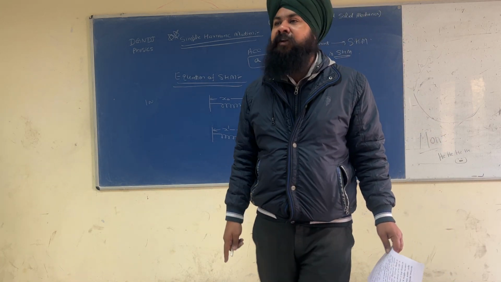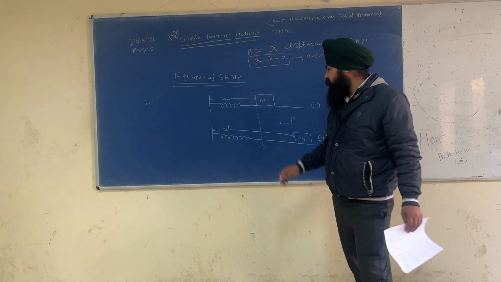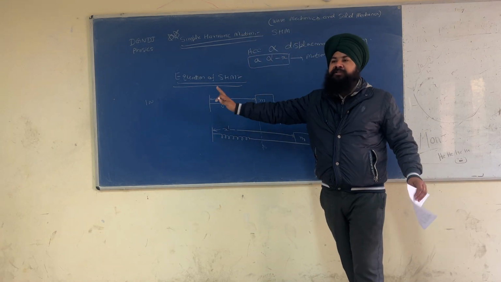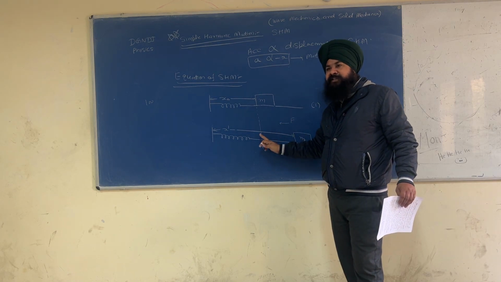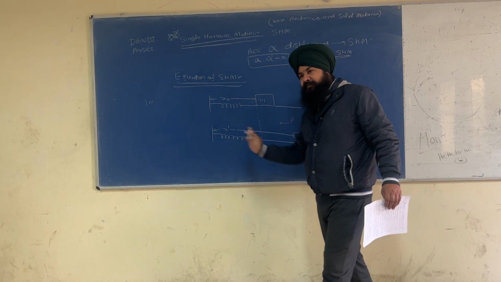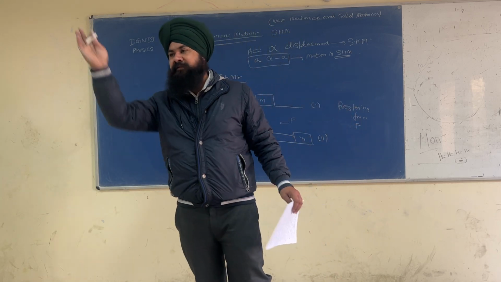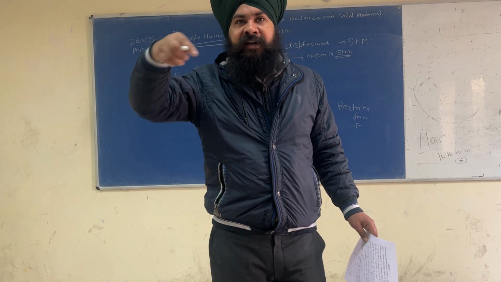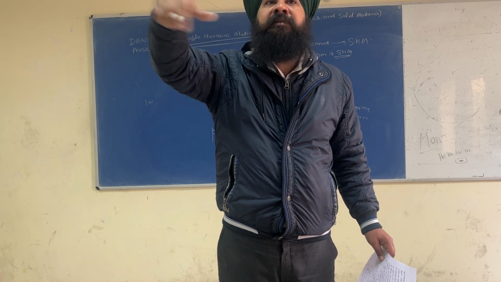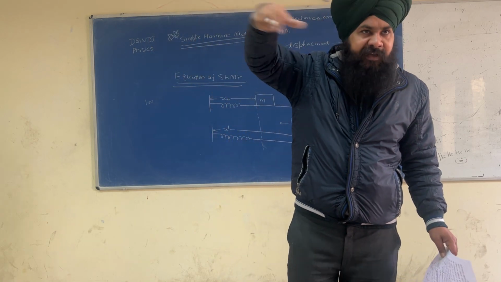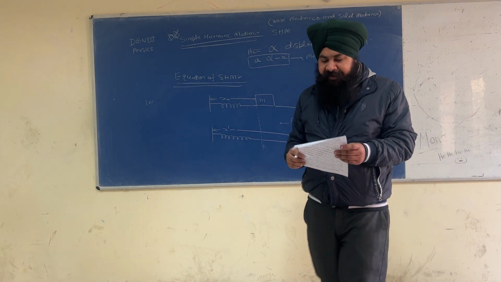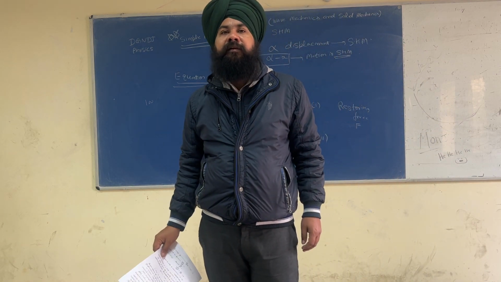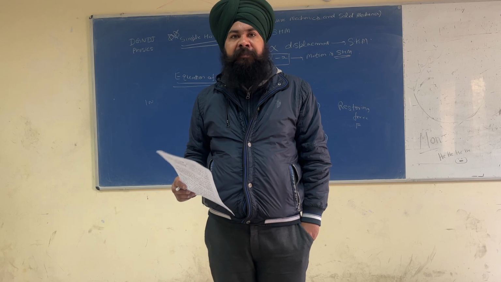So what is the function of inertia? The function of inertia is to overshoot from the mean position. Once the restoring force brings it back to its mean position, inertia makes it overshoot. So inertia is also responsible for the oscillation of the motion.